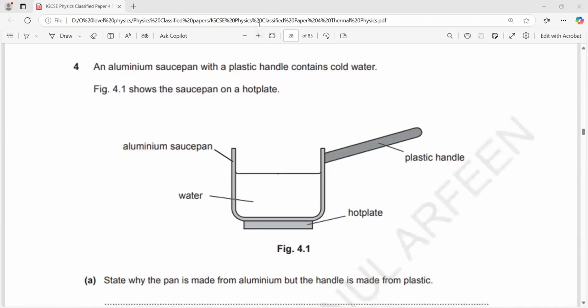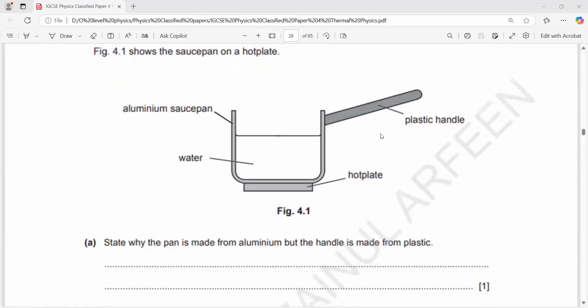Next: an aluminium saucepan with a plastic handle contains cold water. Figure 4.1 shows a saucepan on a hot plate: the aluminium saucepan with the water, a hot plate at the bottom, and the plastic handle. To provide heat energy to a substance, we can use these hot plates. They are electric, converting electrical energy to heat energy. Instead of a stove, you can use these hot plates. It's an electric stove also; the top is a metal plate.